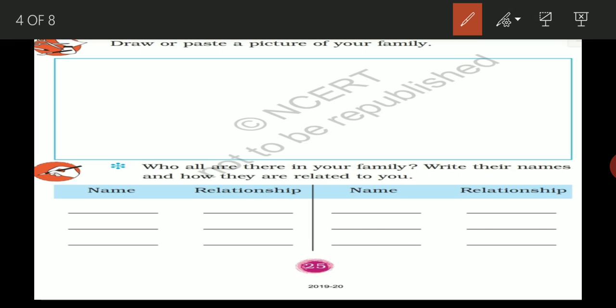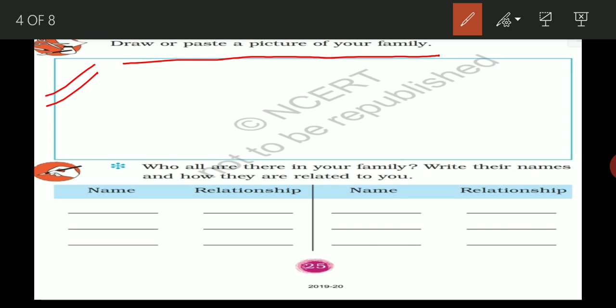of the same chapter. Just come to page number 25. You will see that the first question given here is, draw or paste the picture of your family. Students, this is a very simple activity. Either you draw the sketch of your family with the pencil and eraser if your drawing is good, otherwise you can also paste the picture of your family. Better you try to draw with the pencil, show your creativity, show the number of family members, and also mention who they are. Clear?